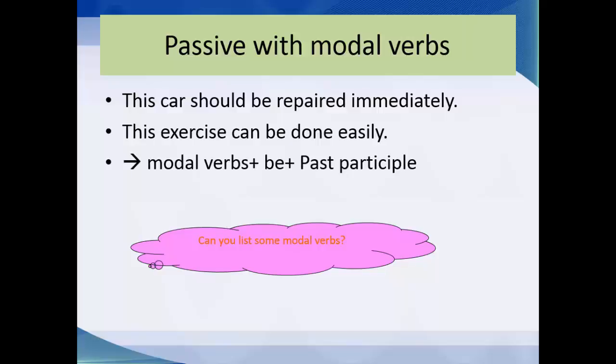So the rule of using the modal verbs in the passive voice is the modal verb, whatever modal verb, if it was can, could, will, would, whatever modal verb, then be, then the past participle, which is the third form of the verb.